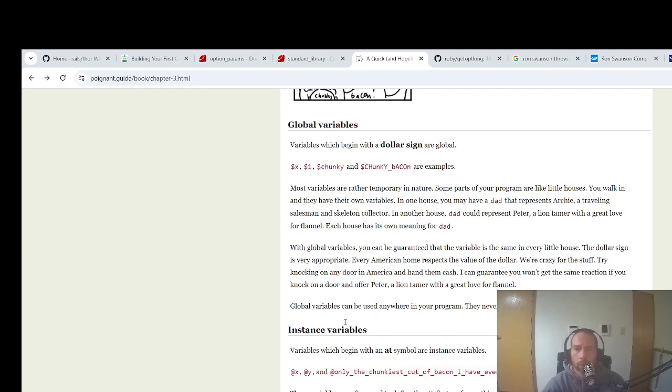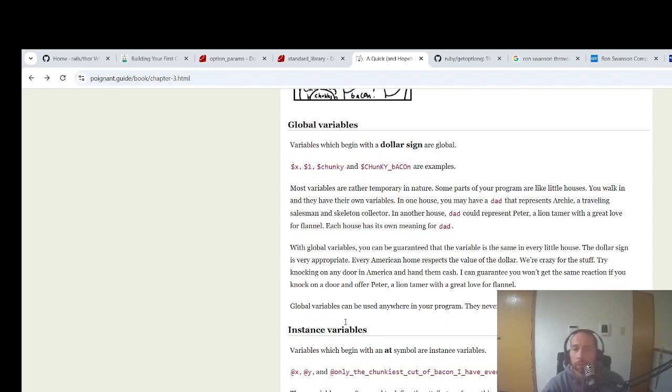In one house, you have a dad that represents Archie, a traveling salesman and skeleton collector. In another house, dad could represent Peter, a lion tamer with a love for flannel. Each house has its own meaning for dad, and some houses have no dad at all. With global variables, you can be guaranteed that the variable is the same in every little house.